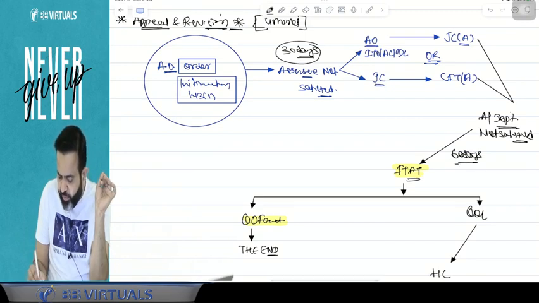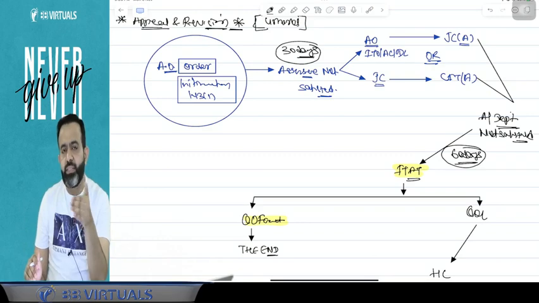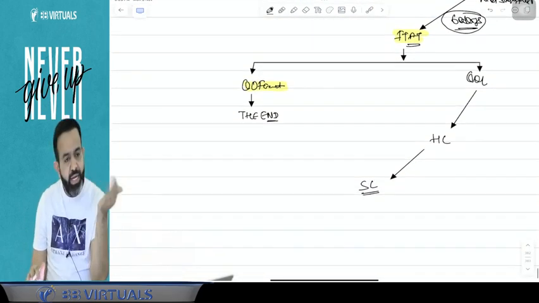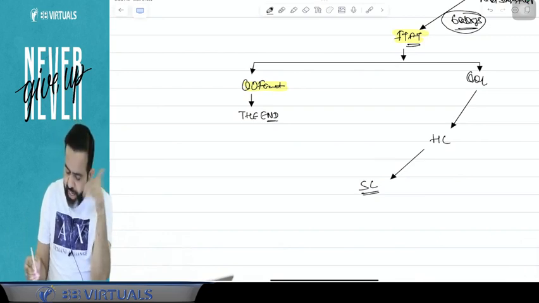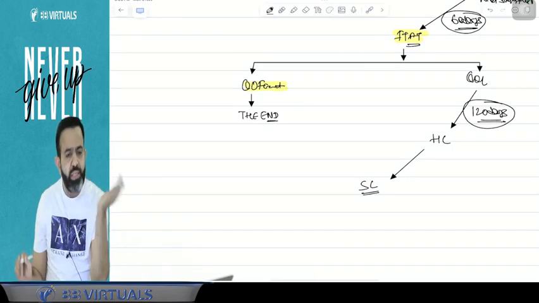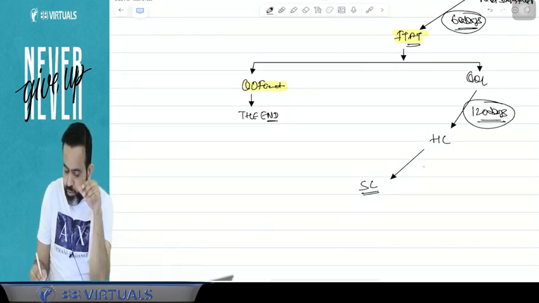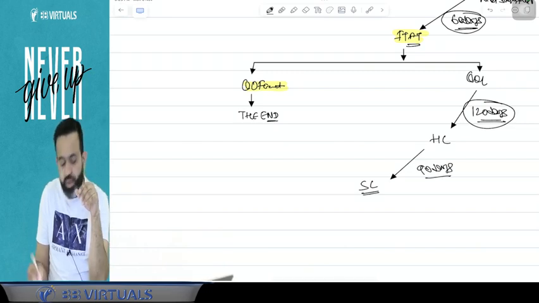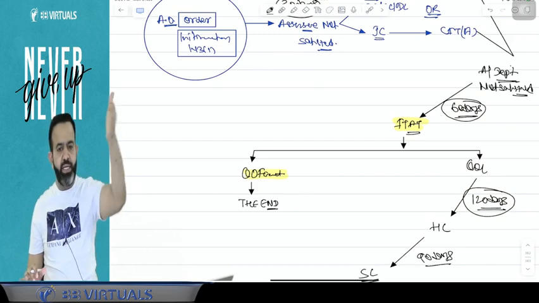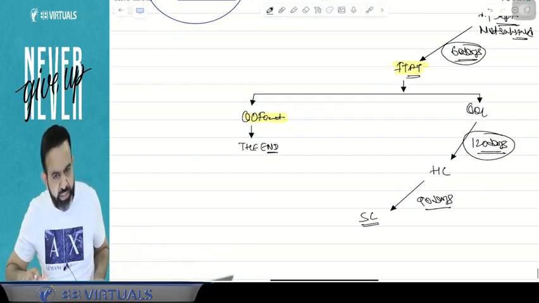And guys, the ITAT appeal filing time limit is 60 days. Means within 60 days from the date of receipt of the order, they will file the appeal to the ITAT. And after ITAT comes the High Court appeal, and the High Court appeal time limit is 120 days. Means within 120 days you will file the appeal to the High Court. And guys, after the High Court, 90 days is the time limit to file the appeal to the Supreme Court. So what are the time limits here? The time limits are 30 days, 60 days, 120 days and 90 days. That is the time limit to file the appeal.